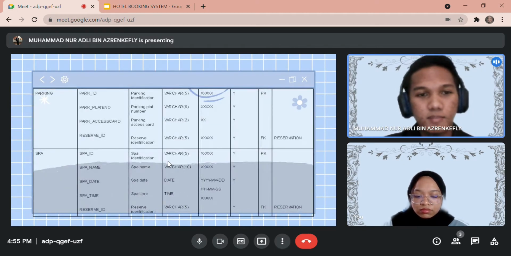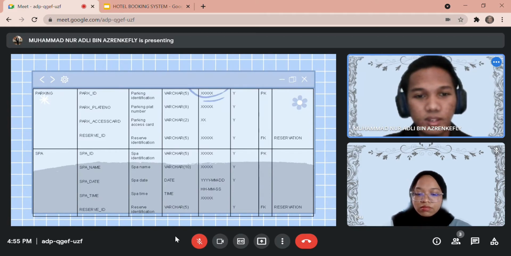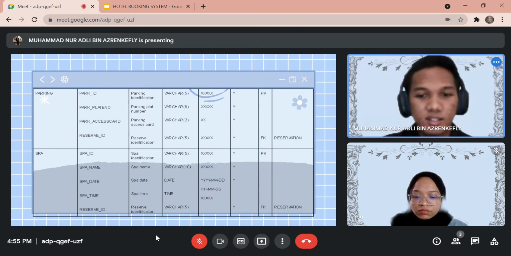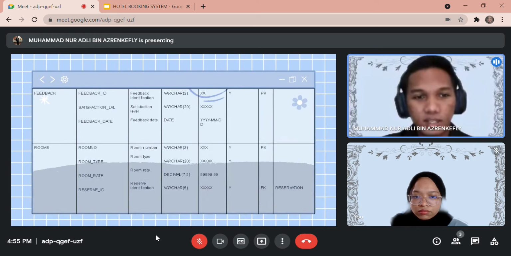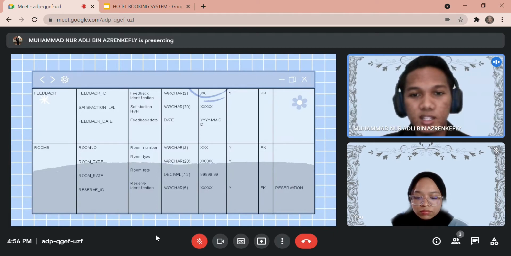The next table is parking. Our data type for each of the attributes is varchar. Our primary key for this parking table is park ID, and our foreign key is reserve ID. The next table we have is spa. The primary key that we use for this table is spa ID, and our foreign key for this table is reserve ID. The next table is feedback table, and the data types that we use for this table are varchar and date. And our primary key for this table is feedback ID. Our data types for this table, room number is varchar, and we have decimal.